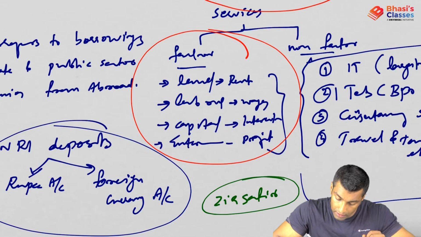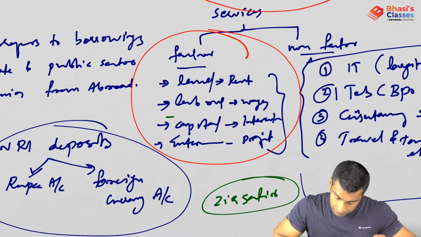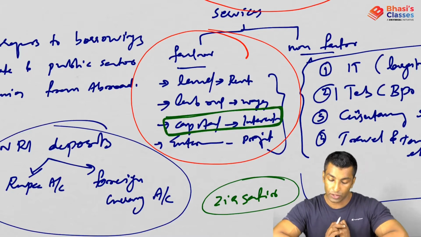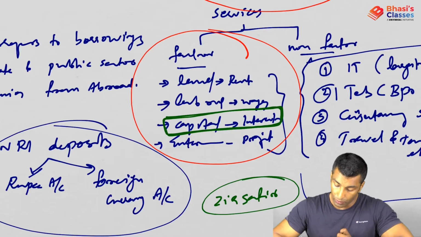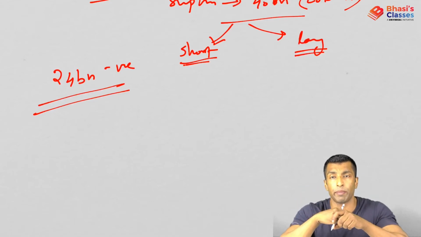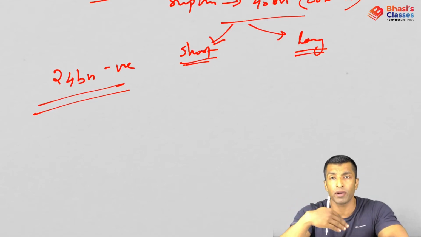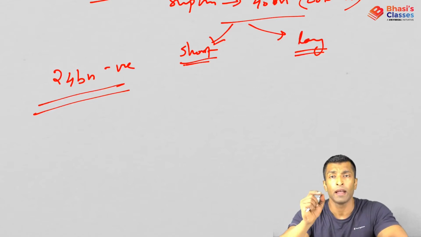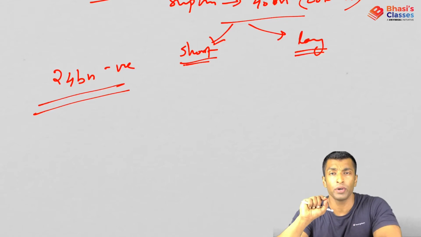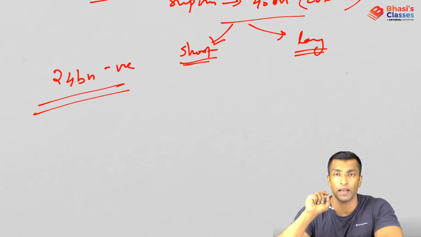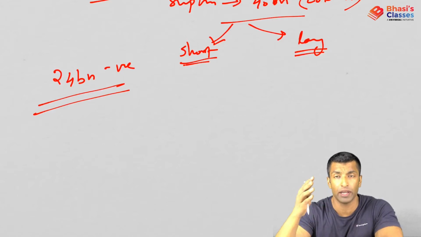And do you know from where this interest is going? Interest is going from the current account. This interest is taken from this part. The borrowings are under the capital account, so funds come under the capital account, but the interest is paid from the current account. So the more borrowings come, the more interest you need to pay, and you are paying it from the current account. Effectively, long term current account deficits will increase because payments from the current account are increasing.